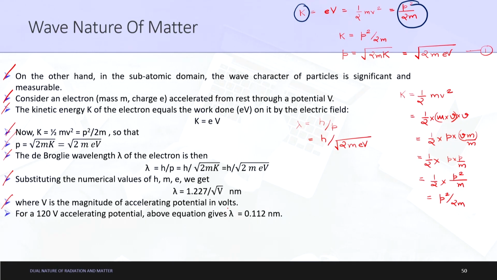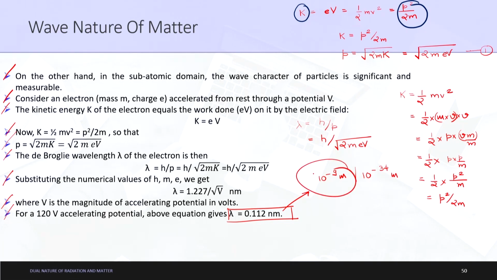Now, this is the only mathematical part. What I was trying to make you understand is, as you can see from the relation, lambda is equal to 0.112 nanometers. This value is of the order of 10^-9 meters. In the previous case, when we calculated the de Broglie wavelength for a ball, the value came out to be of the order of 10^-34 meters, which is very small compared to 10^-9 meters.